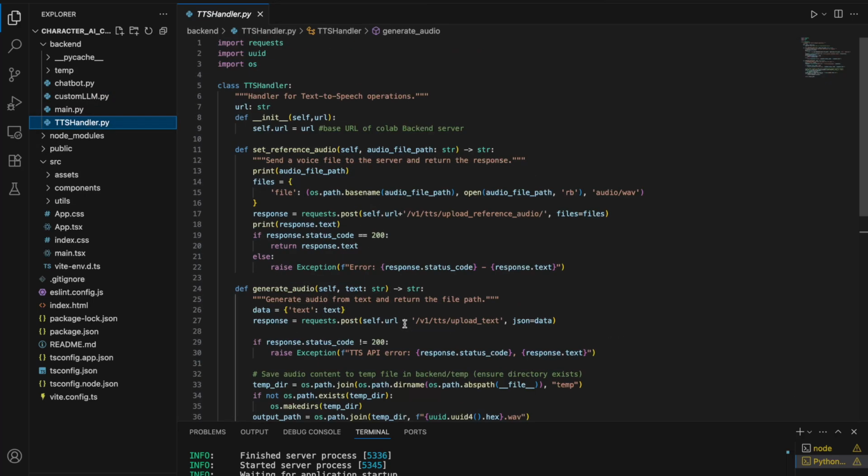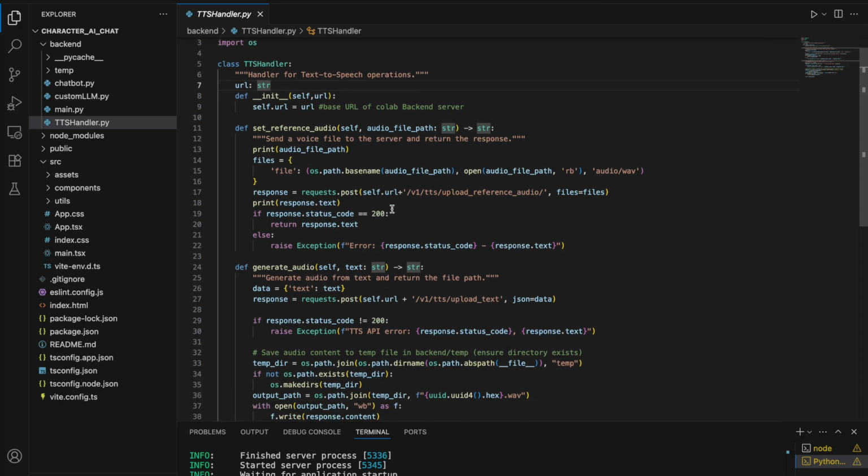Now for this TTS handler class, we have also defined a class variable URL here. Then we have these two methods. One is set reference audio, which sets a reference audio given the audio file path. So we provide the audio file path, and it sends this audio file to this API, which is of the collab notebook, of course, and it fetches the response that it has been set or not.